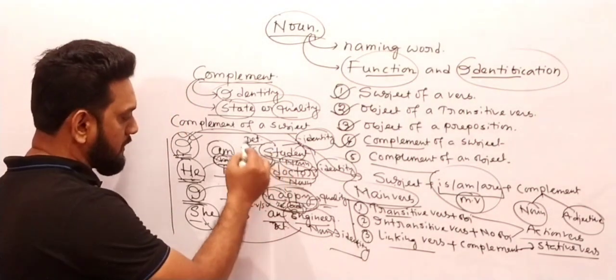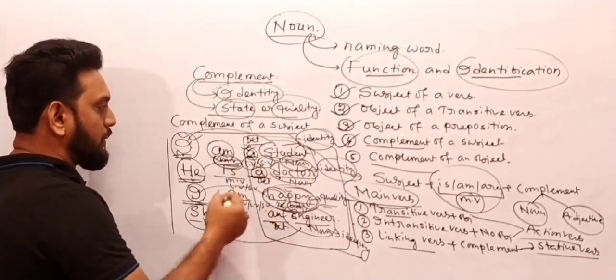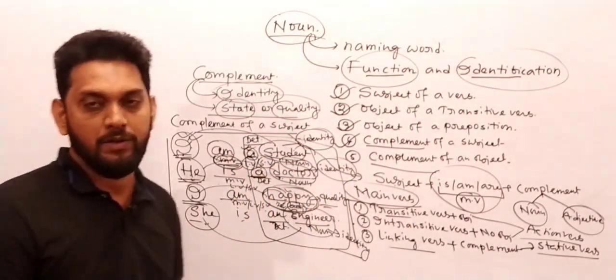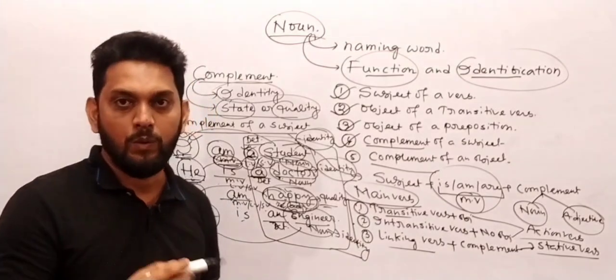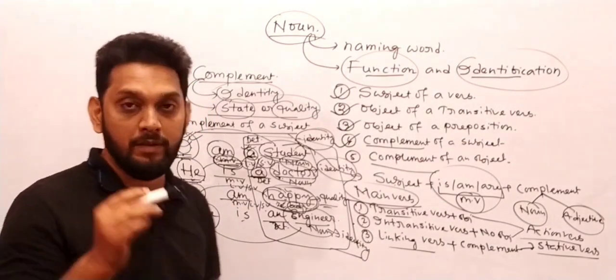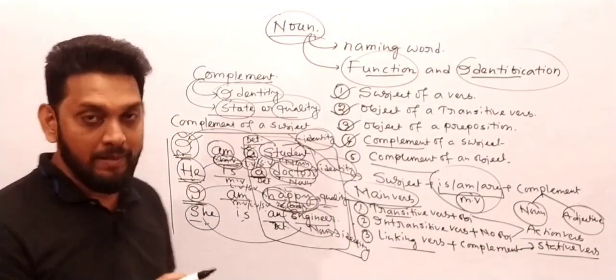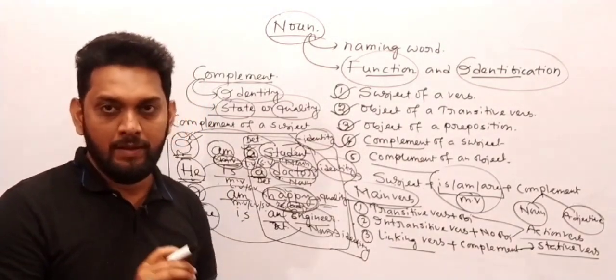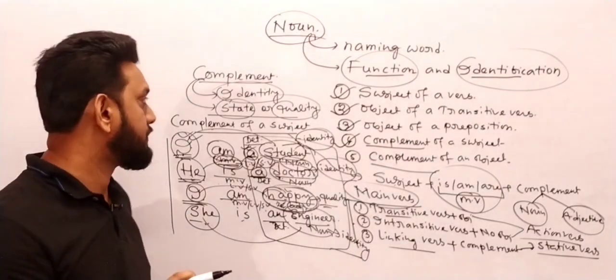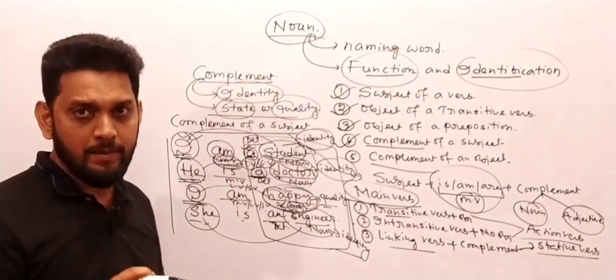So all these words I have written talk about the identity or the quality of the subject. When you see a linking verb in any sentence, it always gives you the identity of a subject or the quality of a subject.